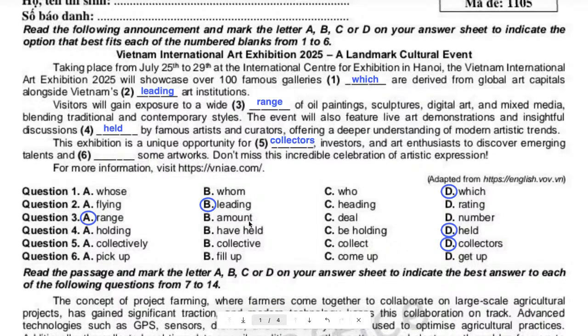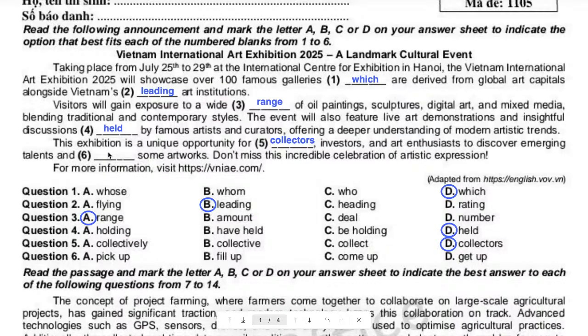Okay, guys. Before that, tell me, what do we need here? We need a verb. Why? We need a verb for number 6. That's correct.